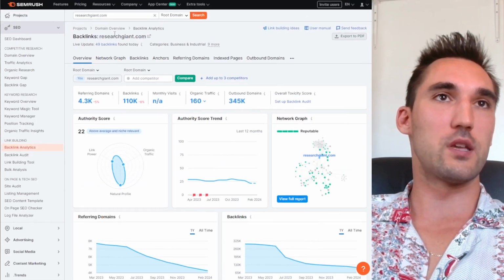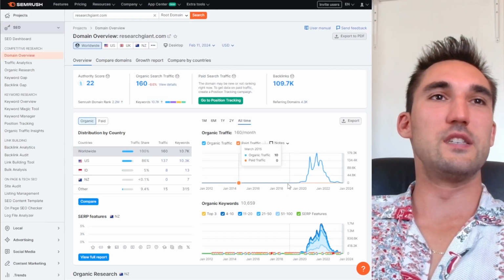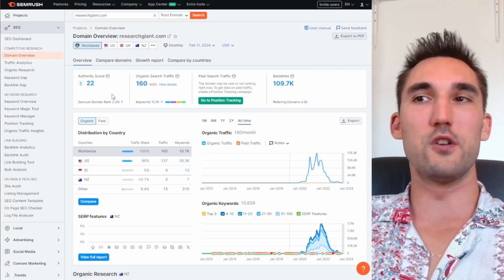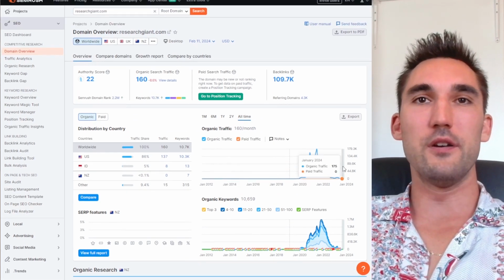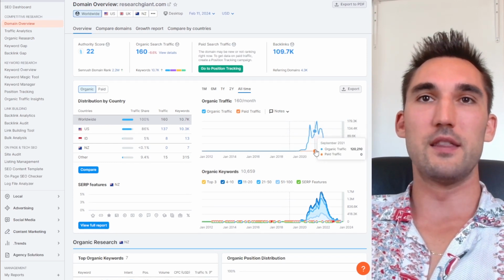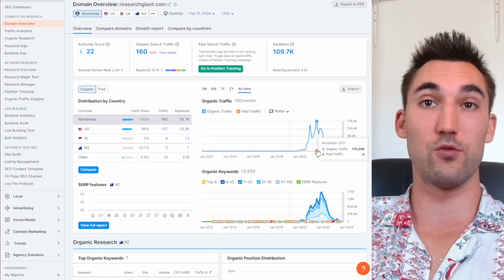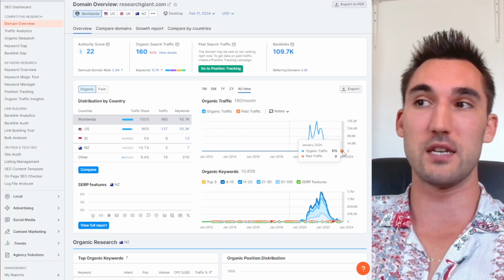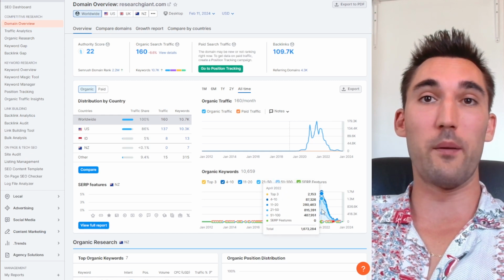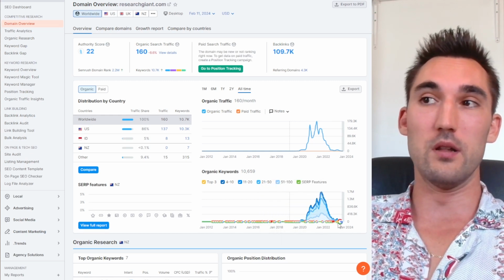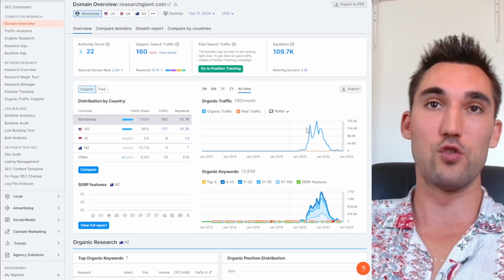Now let's take a look at the overview for this one. You can see here, this is a prime example of what I was talking about. They've got a 22 authority score, which is not too bad. However, you take a look at this, and this is not a natural traffic graph. This had 150,000 or 170,000 users a month, and now it's dropped to 160. And look at the keywords. It had 1.7 million keywords, and now it's got 10,000. This is not normal.